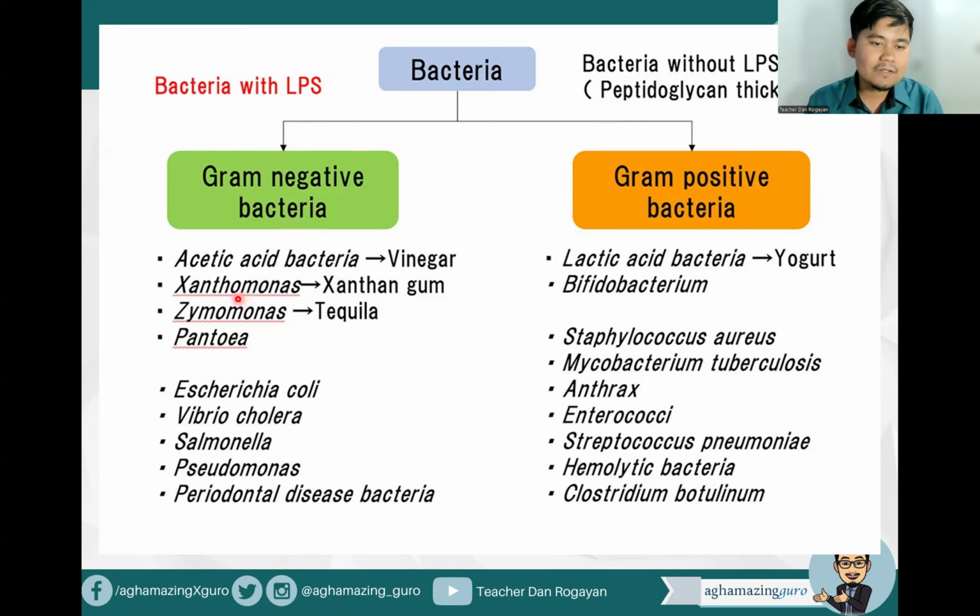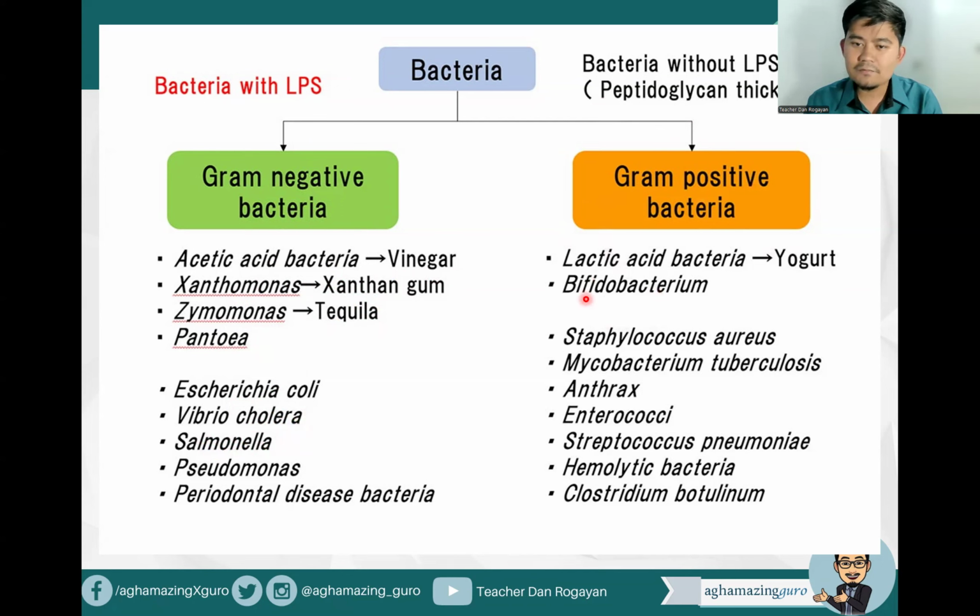So for gram-negative, we have acetic acid bacteria, which can be found in vinegar, Xanthomonas, Zymomonas, Escherichia coli, Vibrio cholerae, comma-shaped bacteria, Salmonella, Pseudomonas, periodontal disease bacteria.